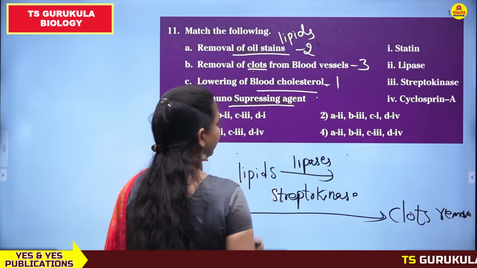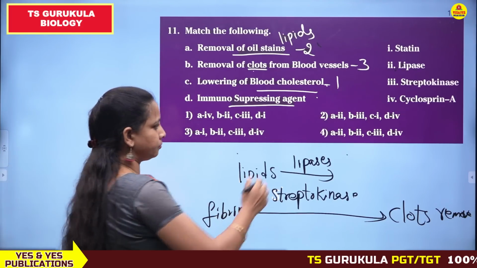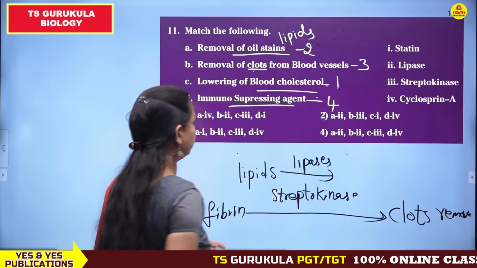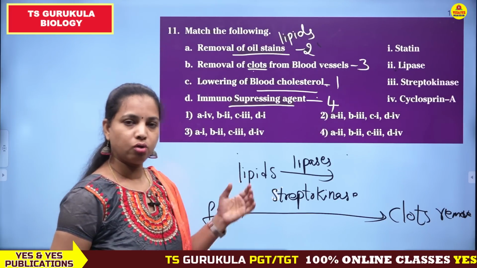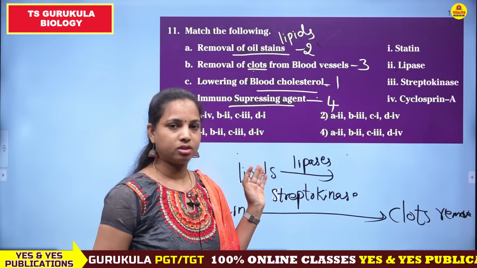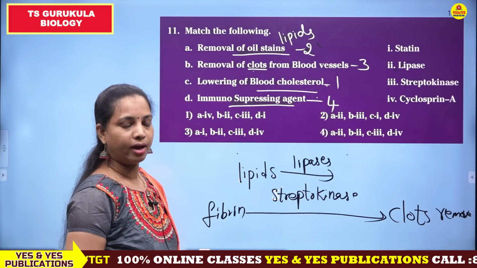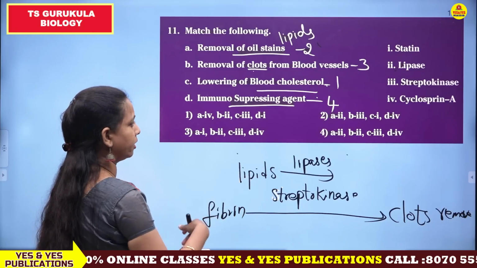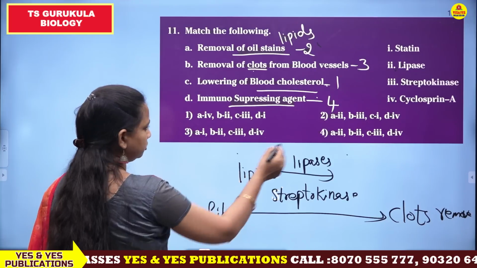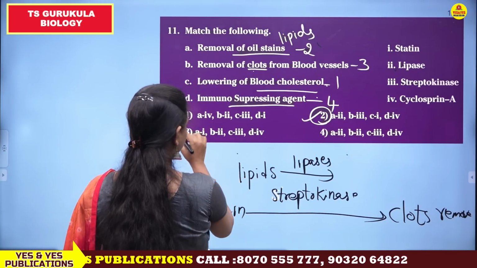And immunosuppressing agent. The immunosuppressive agent is nothing but cyclosporin A. We already discussed this immunosuppressive agent. At the time of graft rejection, cyclosporin A prevents graft rejection and makes the body accept the transplanted organ. So 2, 3, 1, 4 is the correct one. 2, 3, 1, 4. So the second one is true, the remaining all are incorrect.